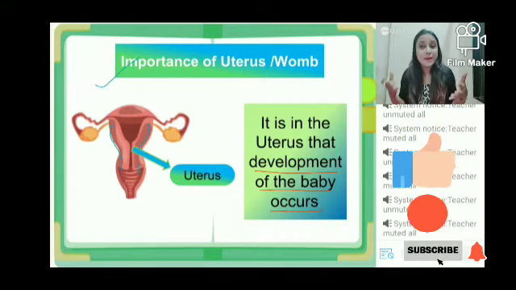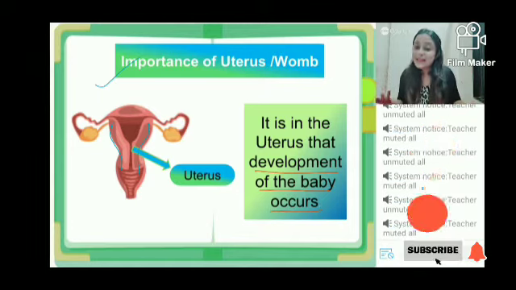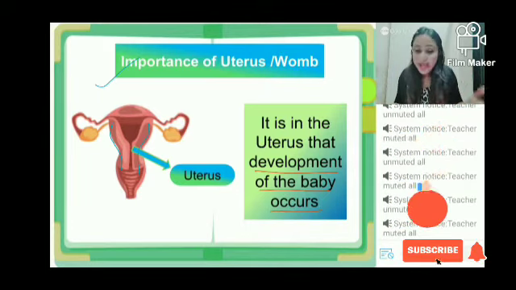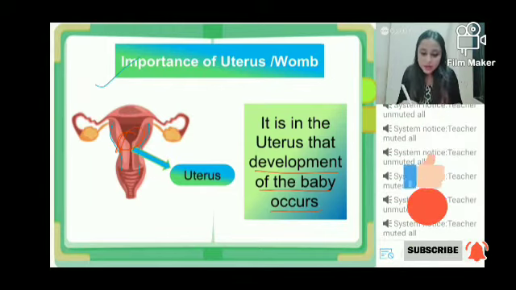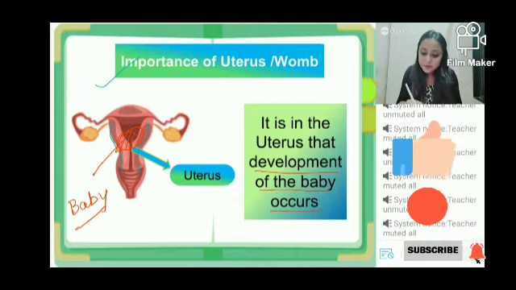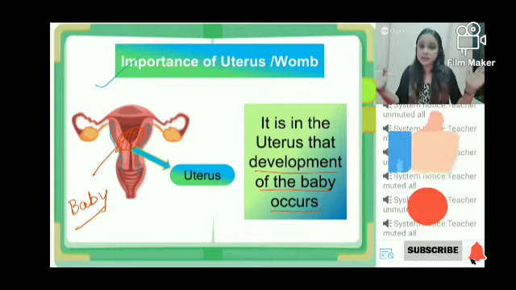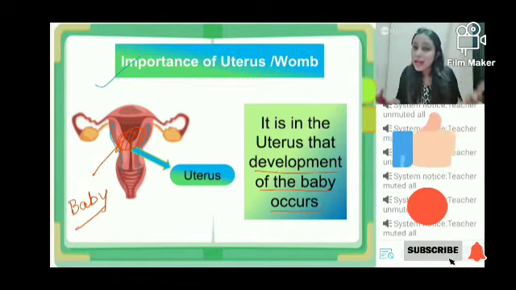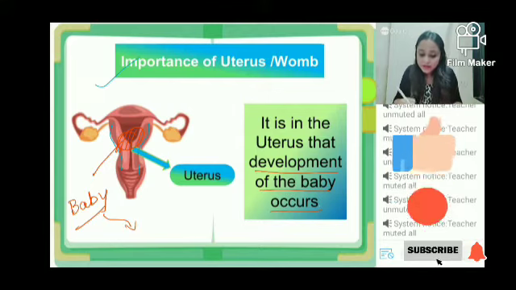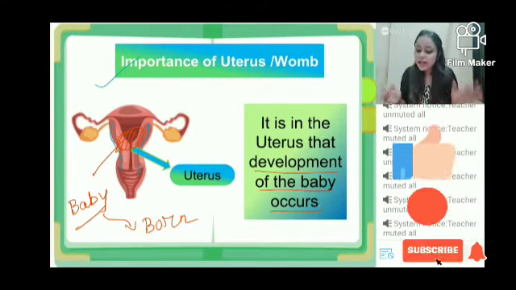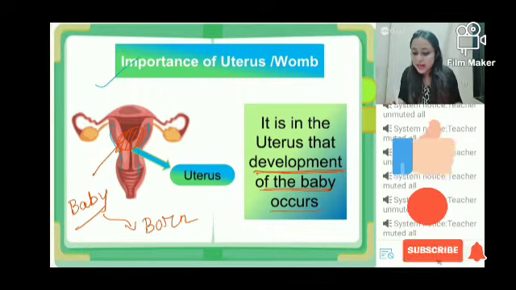Similarly, the baby also requires some space, some room for its growth. And that space will be provided by the uterus. Okay, so it is roundabout here that the baby will be present for the entire period जब तक उसका full development नहीं हो जाता, and only after that it will be ultimately born. Okay, so that is why it is said that uterus is the place where development of the baby will be occurring.